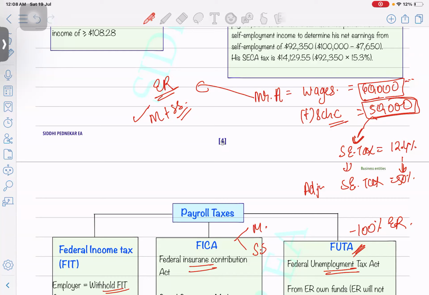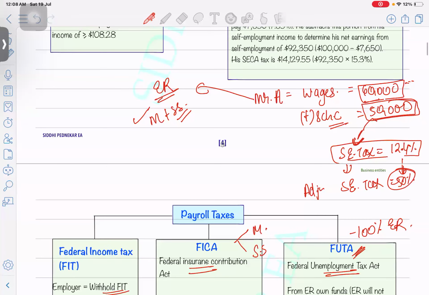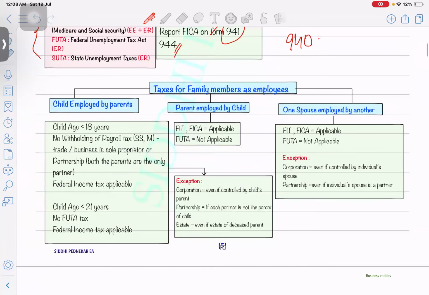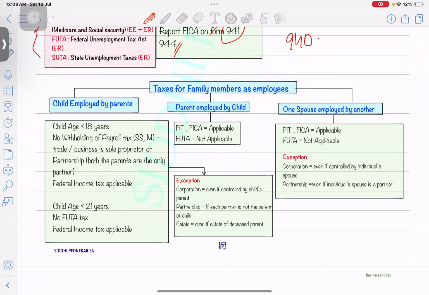This is just a simple difference. If it's still not clear, just let me know on the chat box. If the employer has already deducted it, no need to worry about it. If no one has deducted your payroll taxes or self-employment taxes, then you have to pay it along with your 1040 return and you can take the 50% as a deduction. That's the payroll taxes. Then we have the taxes for family members as employees.